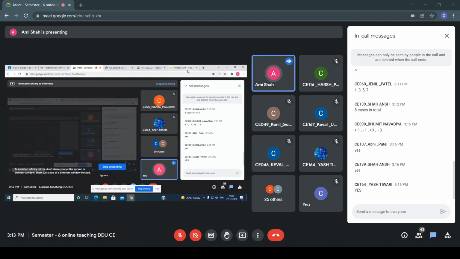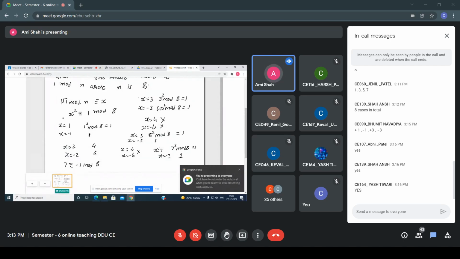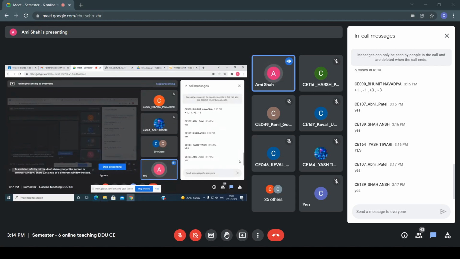Yes, Bhumit, you are correct. So that means, see, here I am considering what? Plus 1, minus 1, because 7 and minus 7 I am not taking, because 7 is congruent to minus 1 mod 8 and minus 7 is congruent to 1 mod 8. So either you take 1, minus 1 or you take 7, minus 7. Similarly, here I can say that 3 is congruent to minus 5 mod 8 and minus 3 is congruent to 5 mod 8. Yes or no, everyone? Is it clear, everyone?